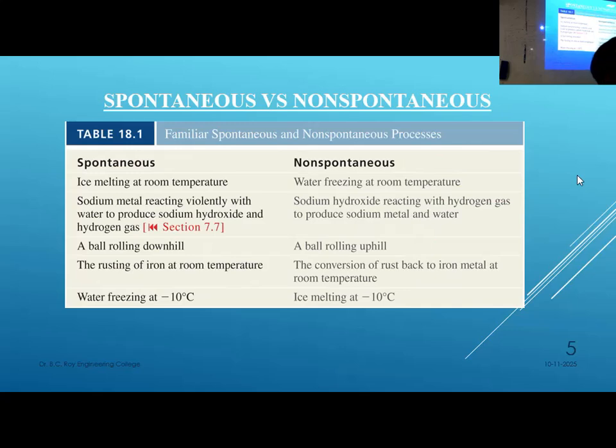Carbon plus oxygen gives carbon dioxide. This is a natural phenomenon. You are burning some fuel, you are getting carbon dioxide. But can you get back the carbon automatically? No, automatically it is not possible. To get the carbon back, you have to do an electric discharge in the carbon dioxide. That is some energy. So you have to use certain energy to get back the earlier state. So this is non-spontaneous. Carbon burning is spontaneous, but carbon dioxide to carbon is non-spontaneous. You have to supply energy to get it back.